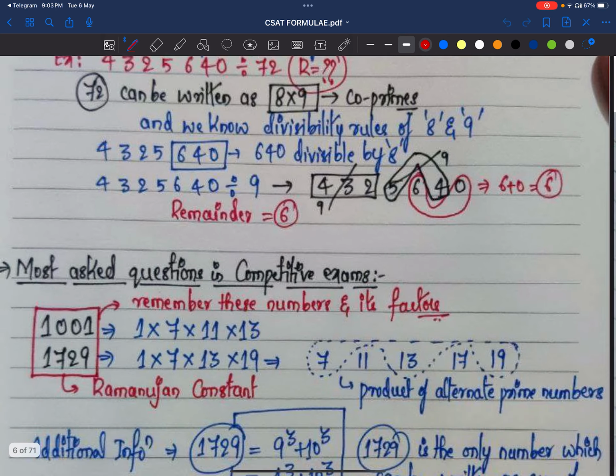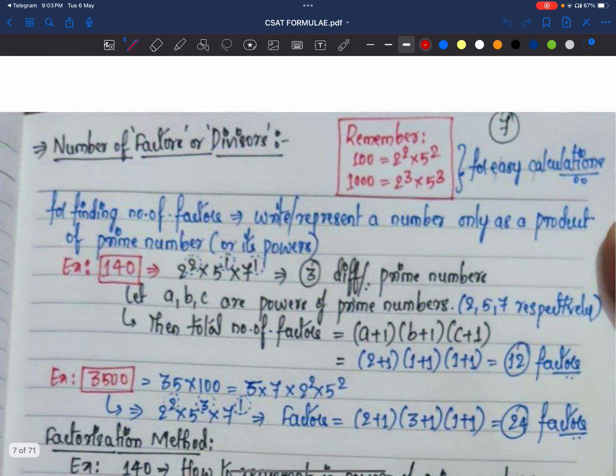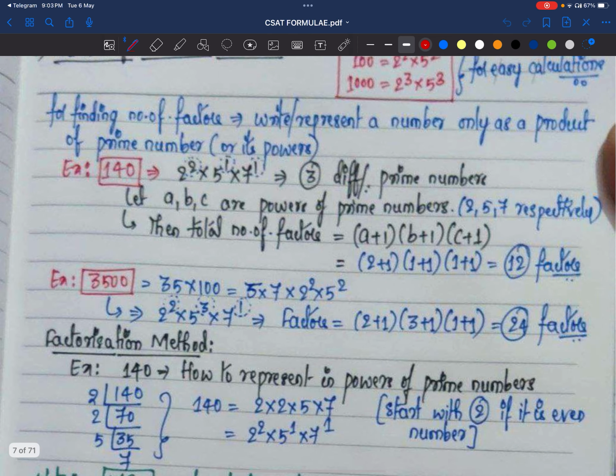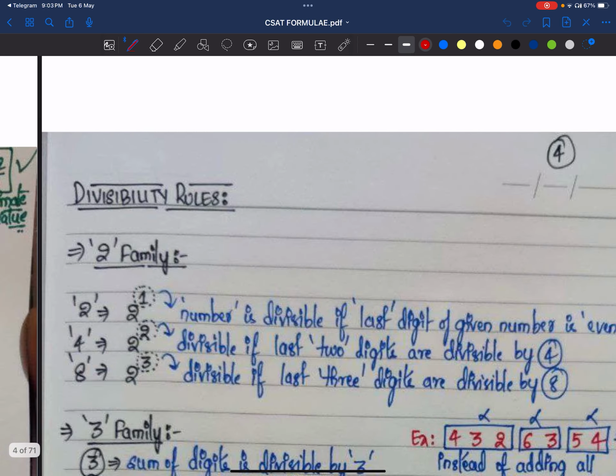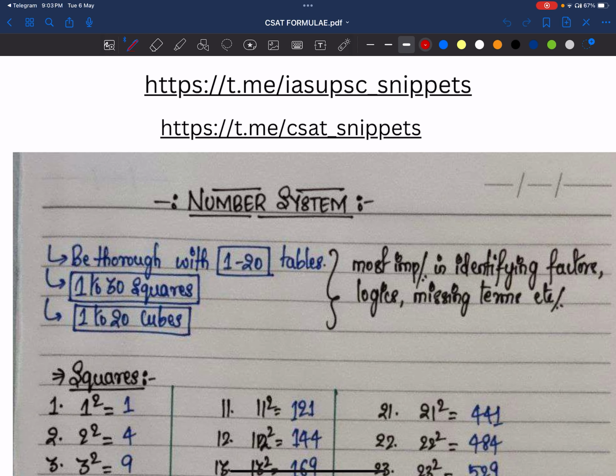You can check here. But my sincere request is that you refer to this PDF only if you have basic knowledge about aptitude, reasoning, and all these things. This should not be a sole source. I have given this PDF in my Telegram channel. You can check there. I have given the links as well.